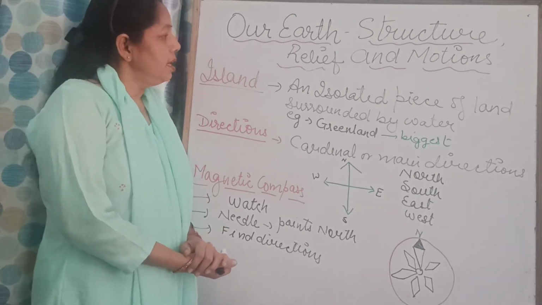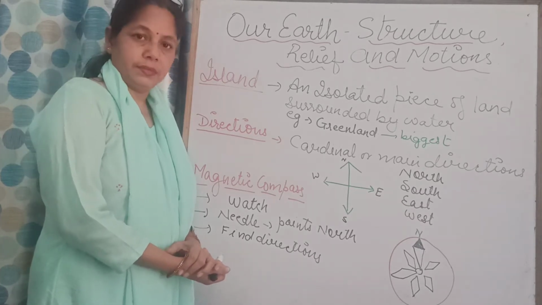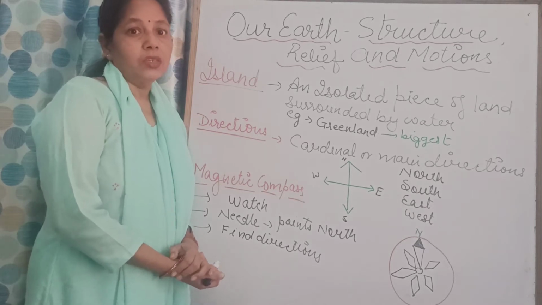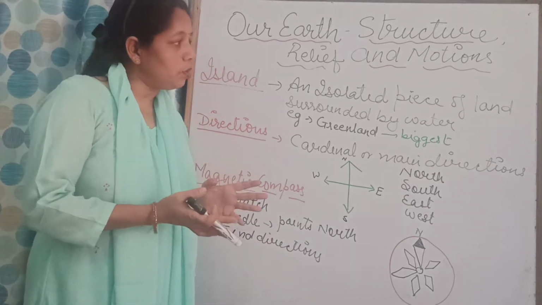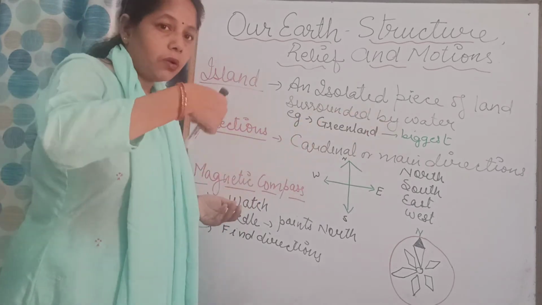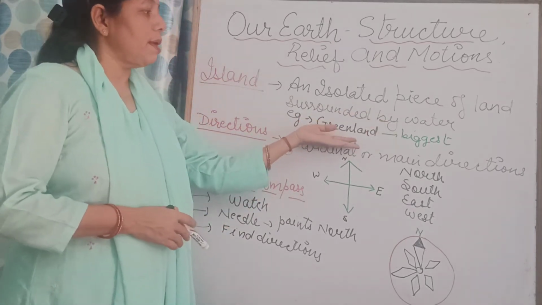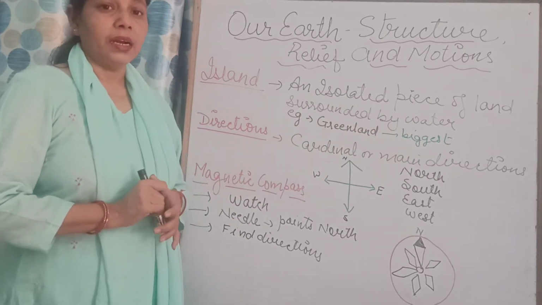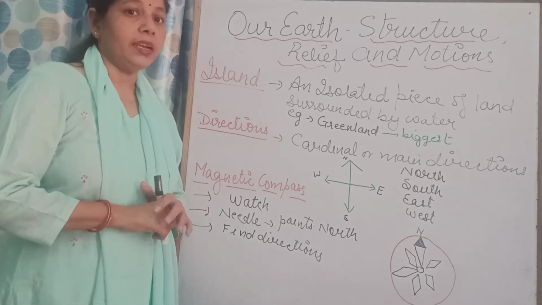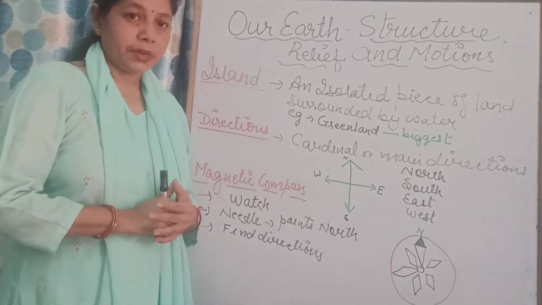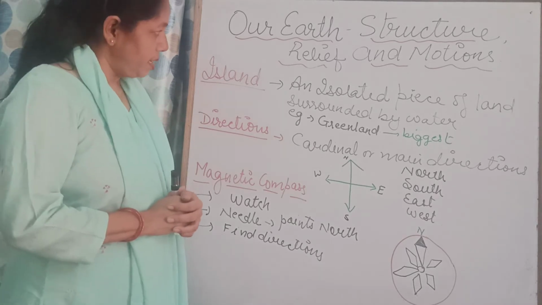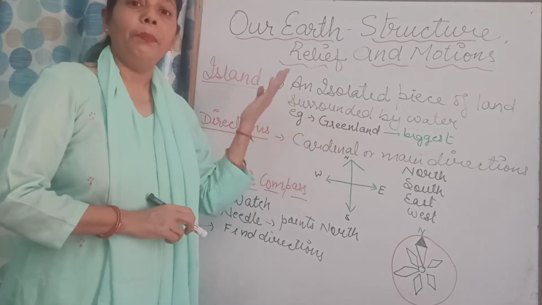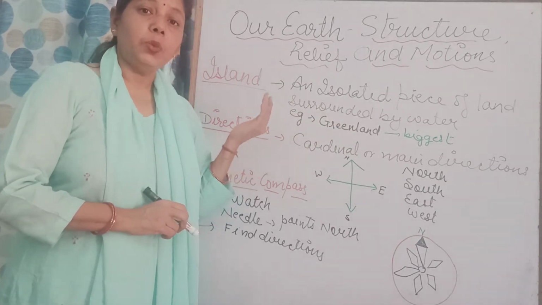What are islands? An isolated piece of land surrounded by water. Okay, so these are pieces of land which are surrounded by water all around. Like we have the example of Greenland. It is the biggest island. Okay, and we have heard about the Lakshadweep Islands and Andaman Nicobar Islands also, in your previous chapters. Yes, and Greenland is the biggest island in the world.